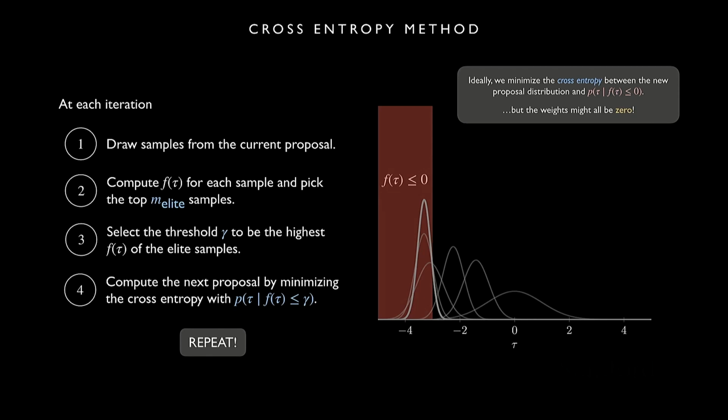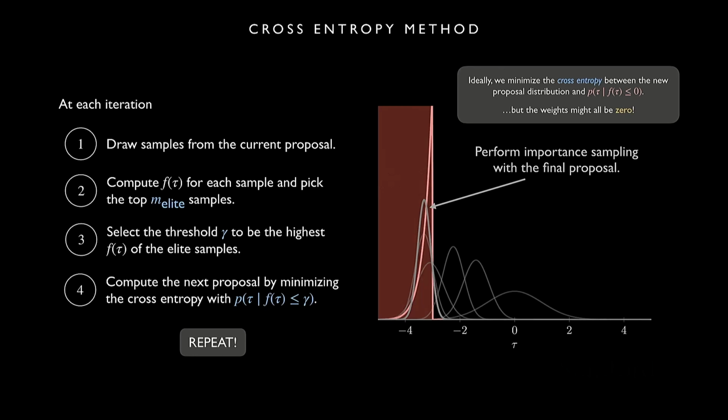Okay. So once we're done, we just take our final proposal that now looks pretty good. It looks kind of like the failure distribution, and we'll perform importance sampling with this final proposal. And just by the way, because we know what the failure distribution for this system looks like, we can actually see how well we did, and you see we get pretty close to the failure distribution in Gaussian form. So kind of as close as we can get if we're fitting a Gaussian distribution to things.